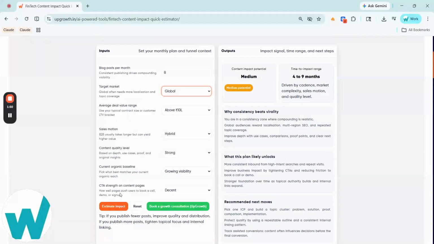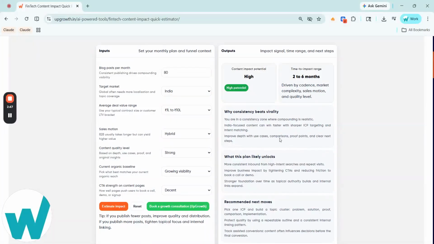And the seventh is CTA strength on content pages. This is about how well your pages convert readers into action, like booking a call, signing up, or requesting a demo. As you adjust any input on the left, the right panel updates instantly.